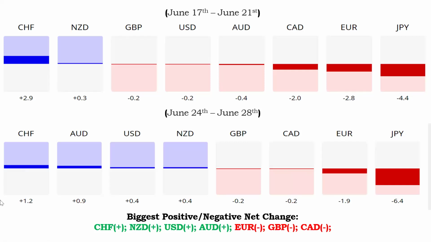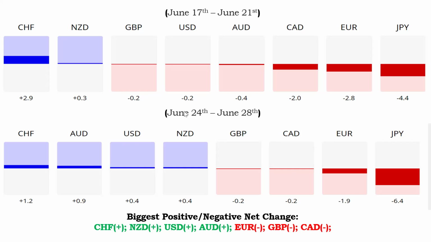Now, let's look at it for this week. We see here that the Swiss franc lost some strength from 2.9 points to 1.2, still on the positive side though. And we see the biggest leap we had was the Australian dollar moving from a negative 0.4 to a positive 0.9 score for the week.